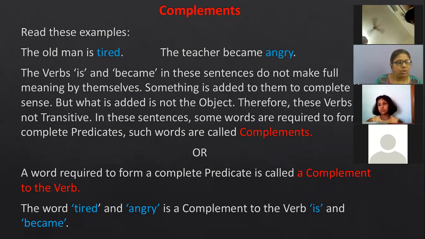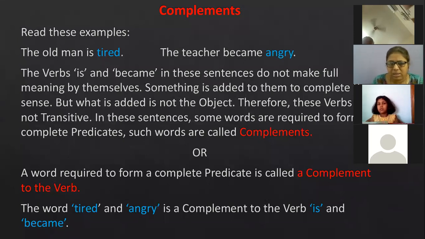Okay. Now a new thing is added, and that is complements. Okay. What do you mean by complement? So first we'll read the examples. Then I'll explain you what are complements. So examples are given. The old man is tired. The teacher became angry. So according to the sentence structure, again the sentence has three parts.